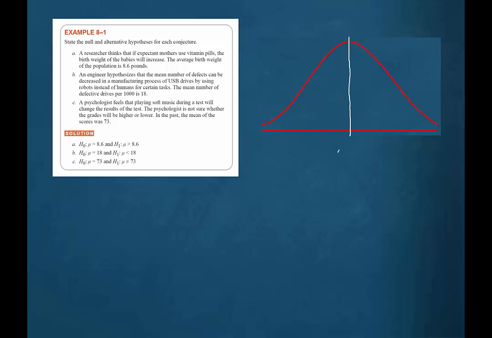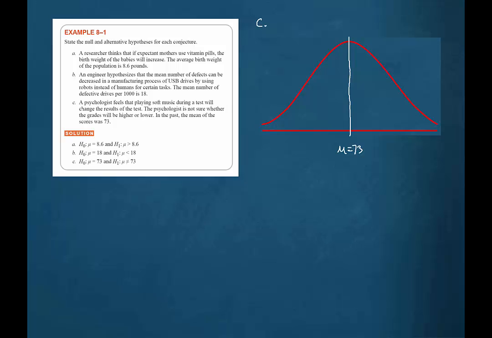So if we assume that the mean has not changed, then we would have this distribution, a normal distribution with the population mean right here in the middle, 73. And the question is, does playing soft music during this test change the results?